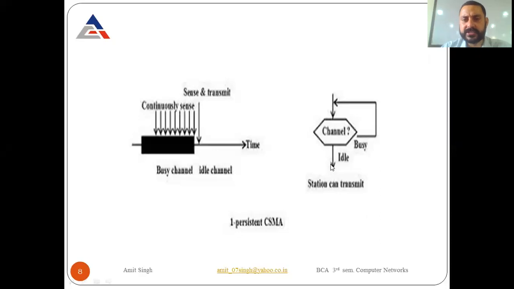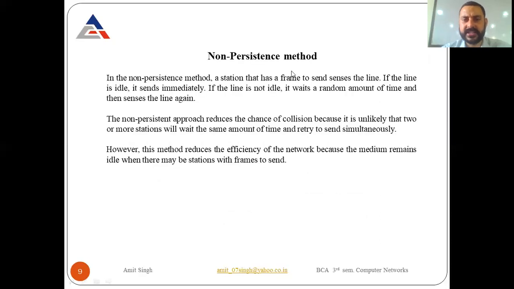The next is the non-persistence method. It is the second one. In the non-persistence method, a station that has a frame to send senses the line. The first process is the same. If I am a station who wants to send data using the non-persistent method, first I sense the channel.